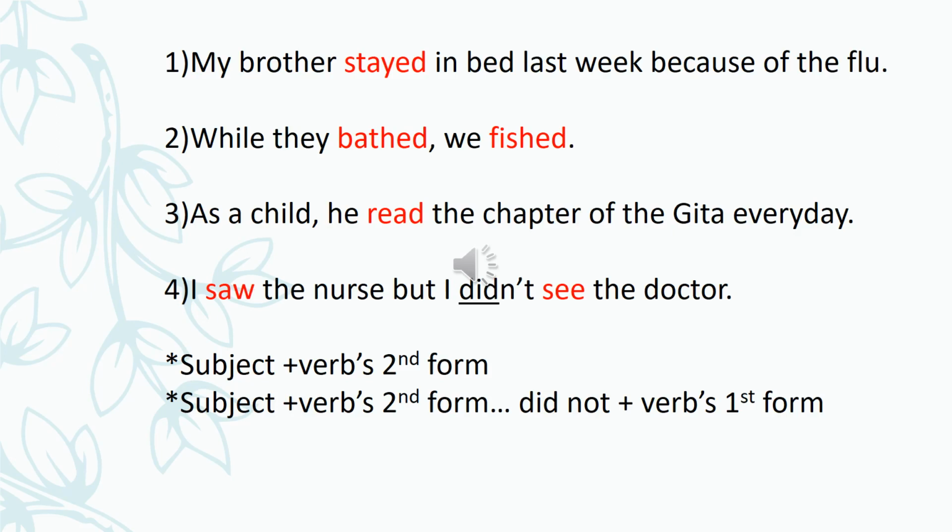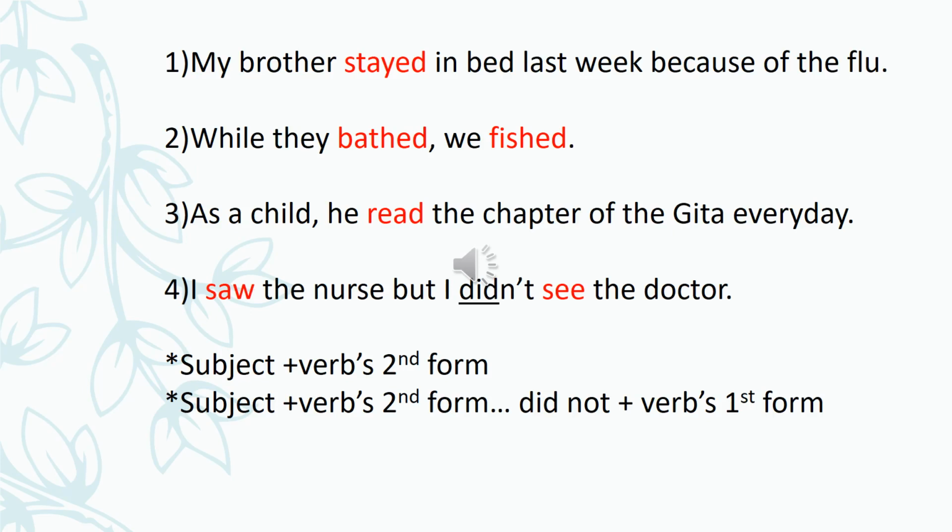What is the structure here? As from the example we can see, we can make a structure of it. It's very easy. Subject always. Whenever we start a sentence, there is a subject. Like in the first, my brother is the subject. In the second, they is the subject. Third, he is the subject. Fourth, I is the subject. All these are subjects. And without a verb, a sentence is not possible.